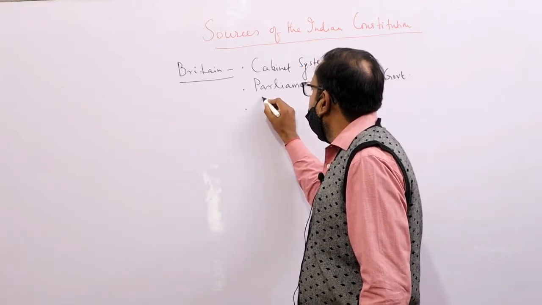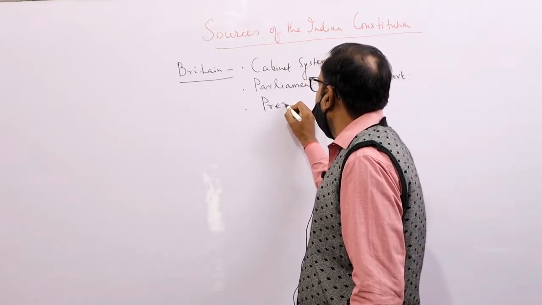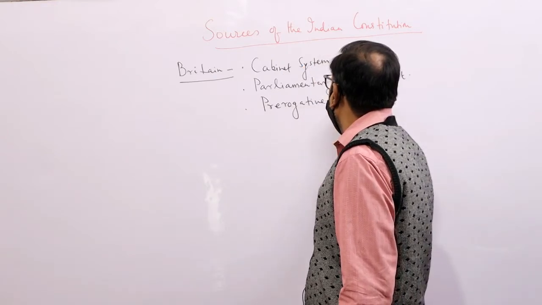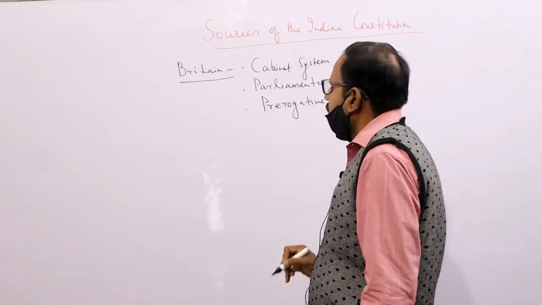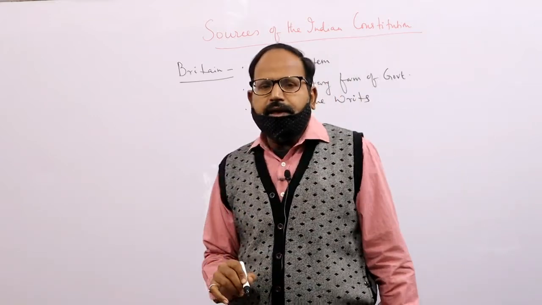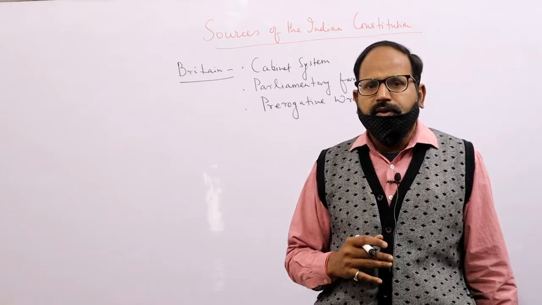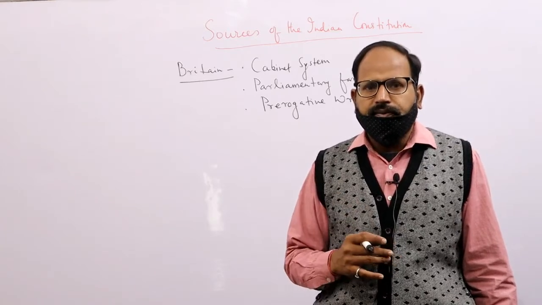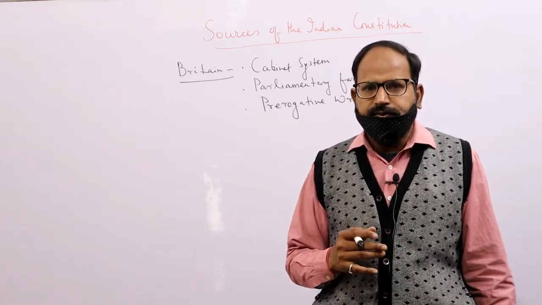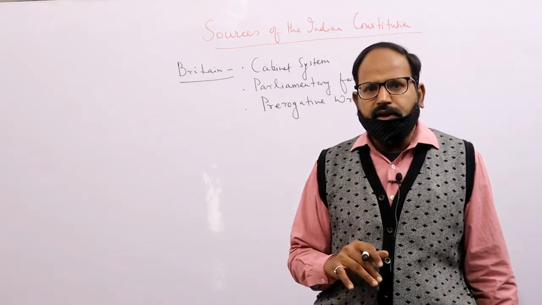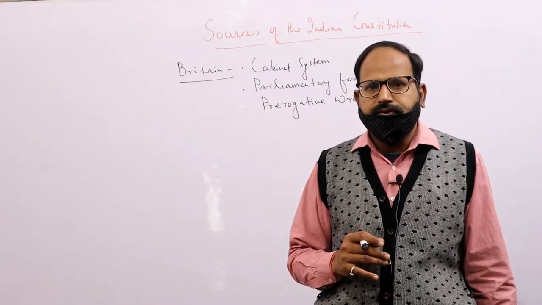Then we have taken prerogative writs. Writs, as we understand, are the major relief given by a court to the citizen in the form of an order. And those writs are issued by the Supreme Court as well as the High Court.